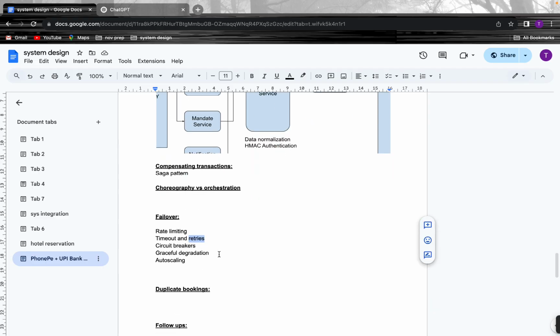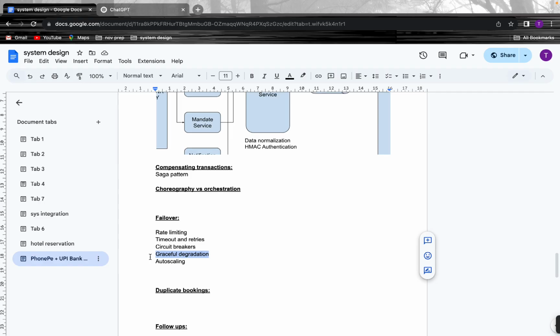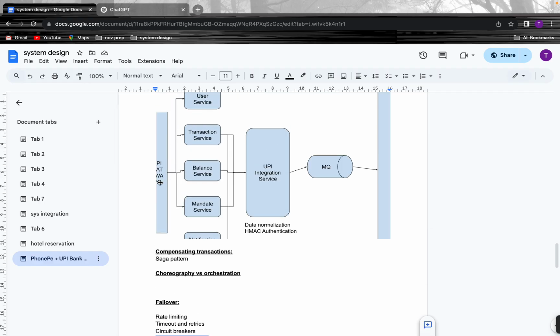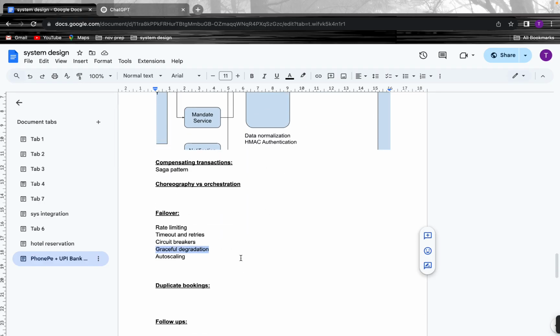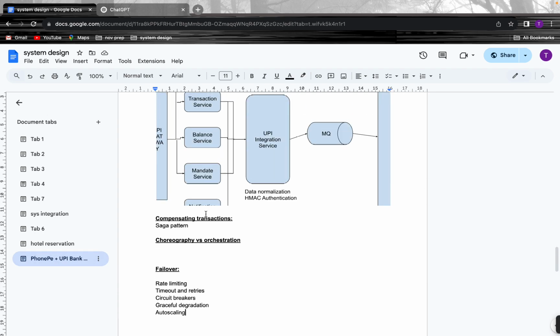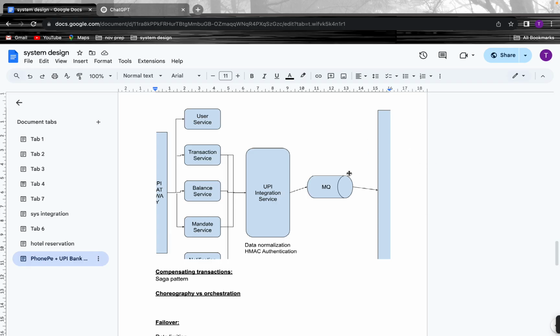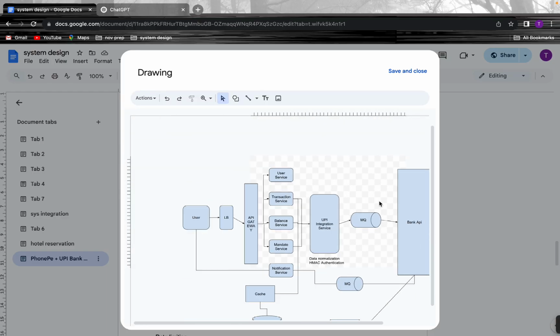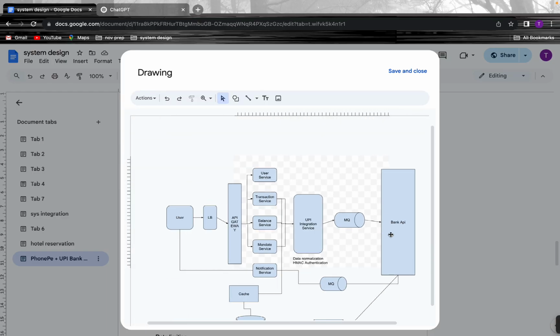Okay, so we need to go with graceful degradation. Whenever something goes wrong, maybe we could show a proper response to the user, like the bank API is down. Also, if we are continuously calling the bank API and it is down for a long period of time, then we can implement the circuit breaker mechanism. The circuit will be open for some time, and then it will go to the half open state and the closed state. So these things will be happening.